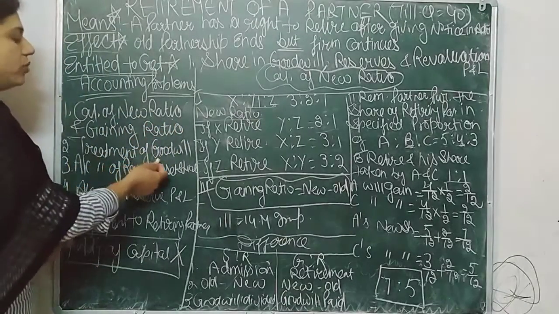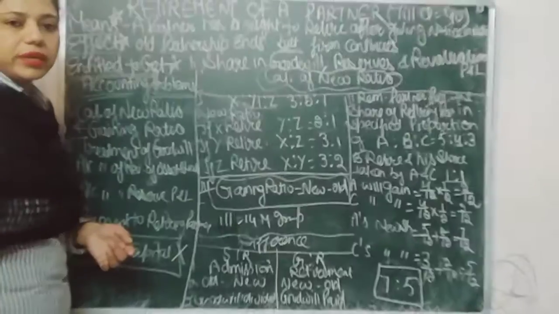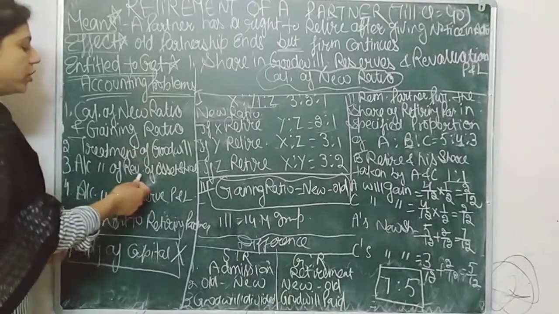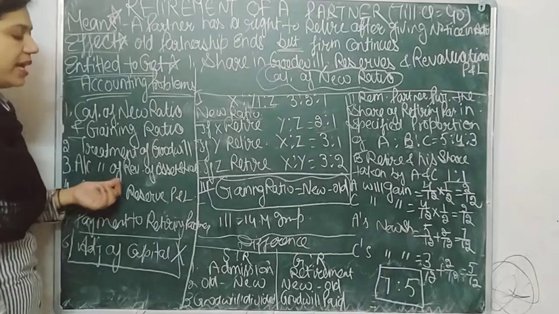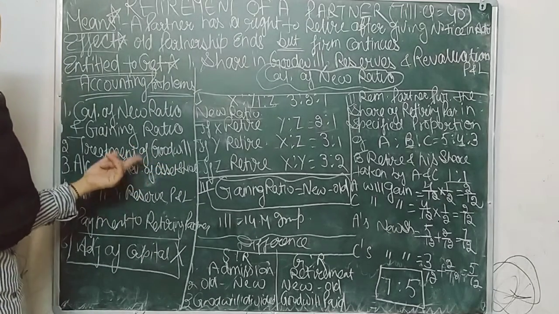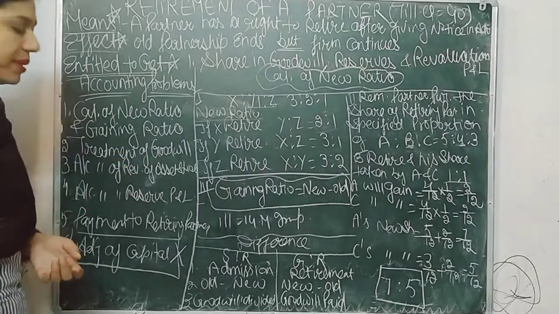Second is accounting treatment of goodwill, because the retiring partner is entitled to get a share in goodwill. Third is accounting treatment of revaluation of assets and liabilities. As we already know, whenever there is a change in partnership, we have to do revaluation of assets and liabilities.